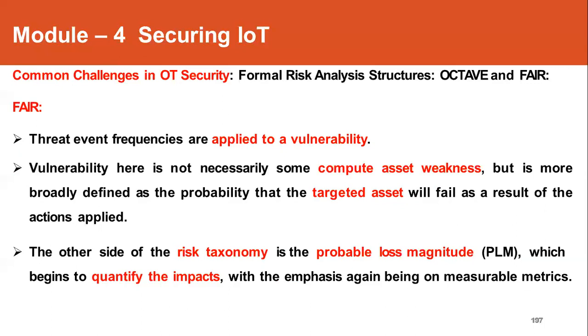So on the other side of this risk taxonomy, another term is also used, that is probable loss magnitude. So this begins to identify the quantity of impact that will happen based on a risk. For a given risk, what is the magnitude of loss that may happen to the organization? So that is also a measurable metric. So in the FAIR framework, all the risk related factors, scenarios, situations, everything should be measurable.